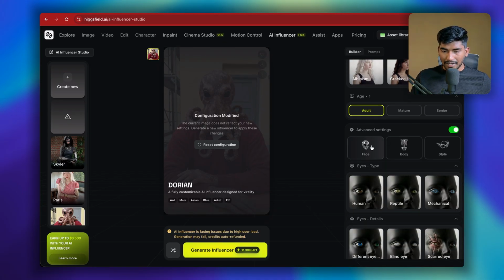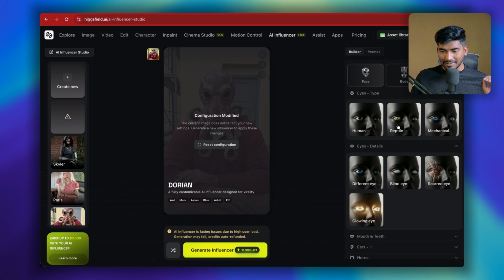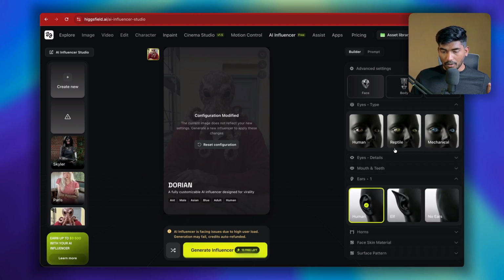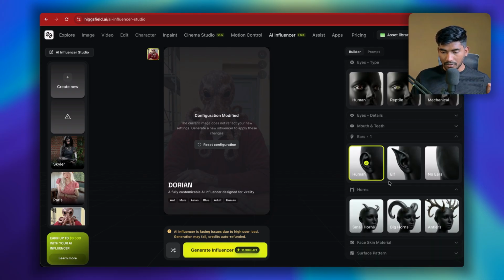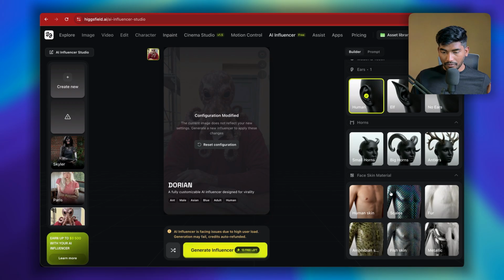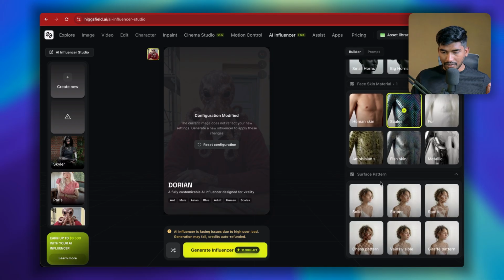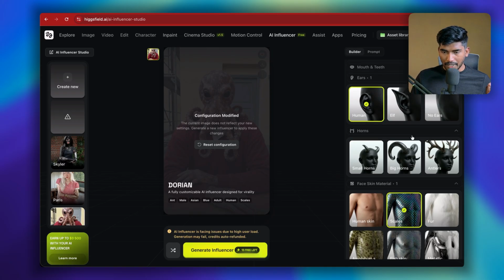And for the advanced settings, we can change very precise things like the types of eye, the details of eye, the ear style. We want to have human ears, then horns, no horns. We want to have facial skin material. So this is going to be the skin texture. Let's have this one. Then we can see surface pattern. We won't be tweaking that.